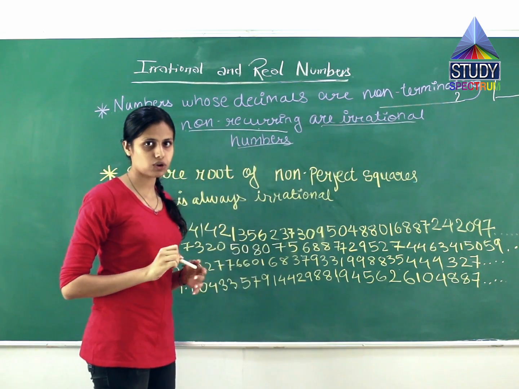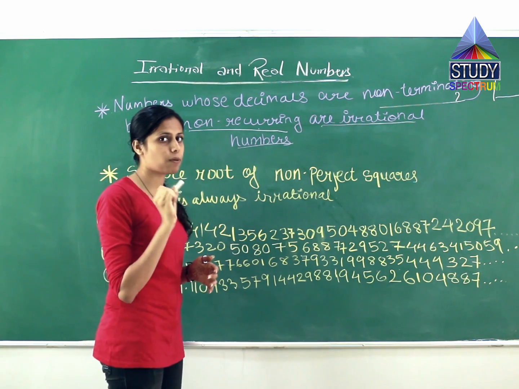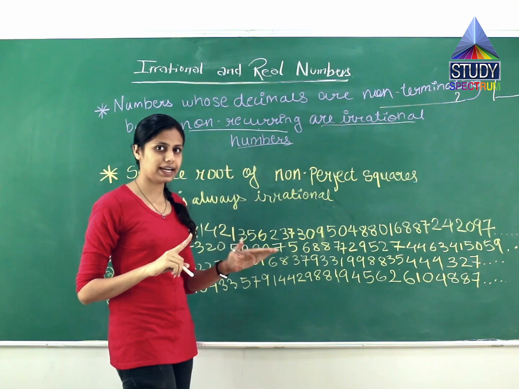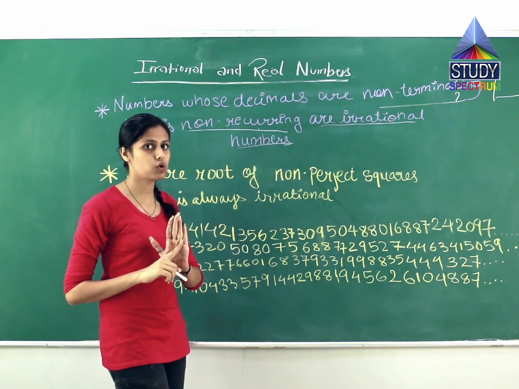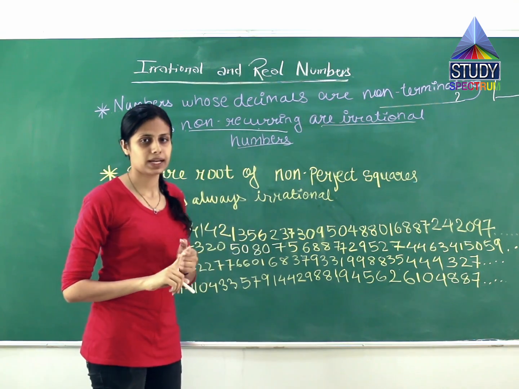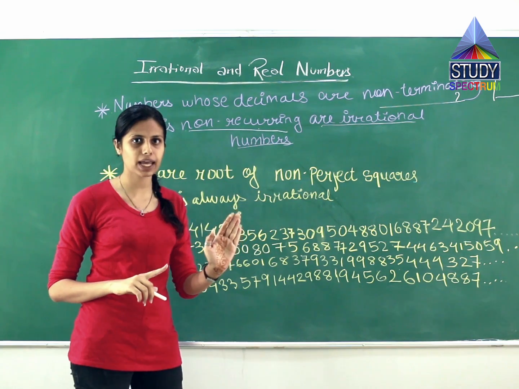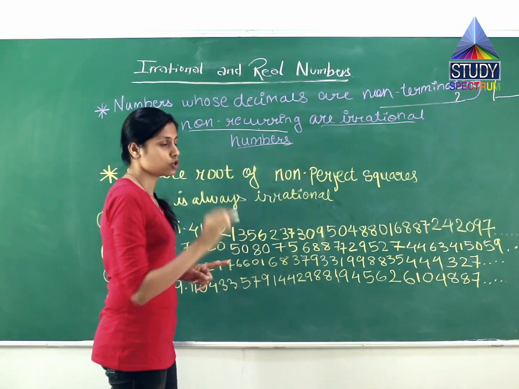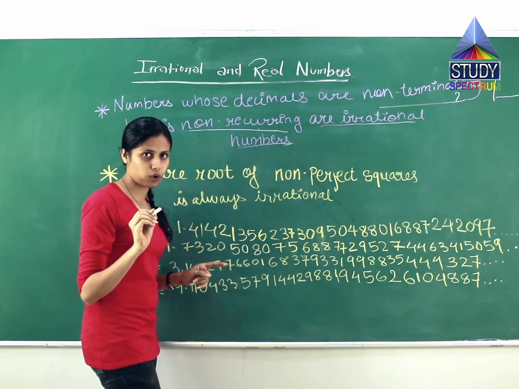Rational numbers we have understood. What are the three properties? It should be in the form of p by q. First property, remember, p is any integer including 0, whereas q does not include 0. They include positive and negative, but q does not include 0, whereas p includes 0. So p by q is satisfied, if so.